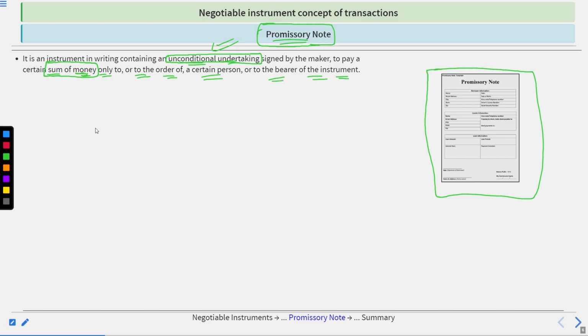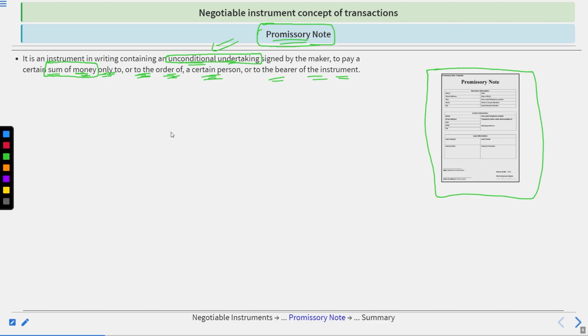But now the question is, to whom is that money to be paid? Who will receive that money and who is entitled to get this? So this could be understood by these words: only to or to the order of a certain person or to the bearer of the instrument. So here we could assume two people, Mr. X and Mr. Y. Mr. X is the person who is making the promissory note, which means that he is the one making the promise that after a specific period of time, he will be liable to pay rupees 1 lakh to Mr. Y. Okay.